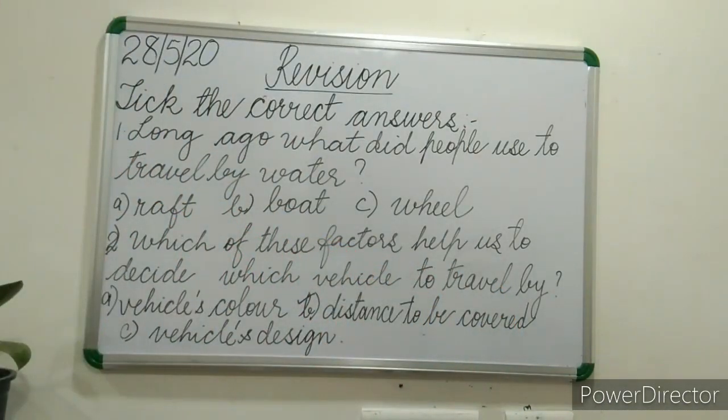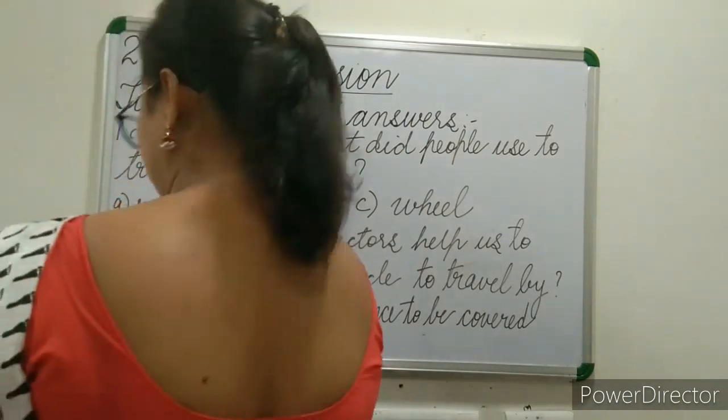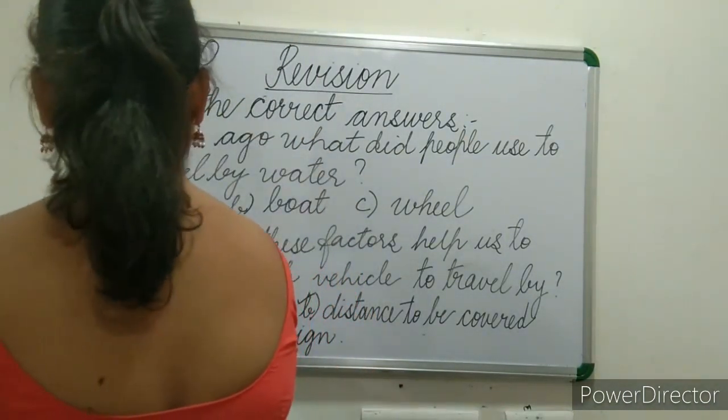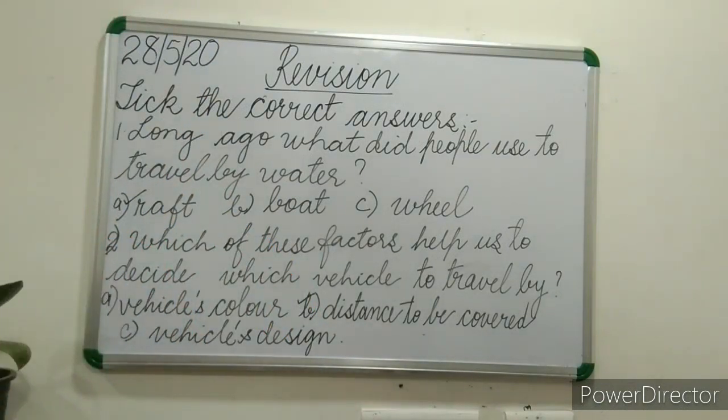Pick the correct answers. Long ago, what did people use to travel by water? Options are raft, boat, wheel. And what is the answer? Yes, the answer is raft.